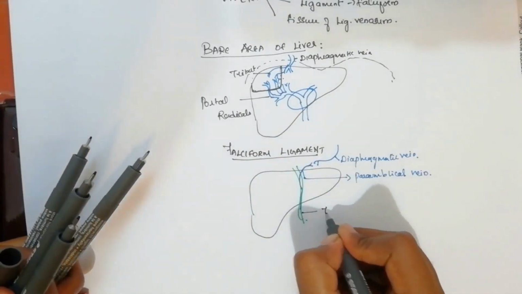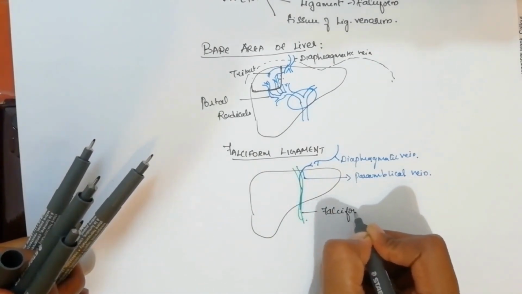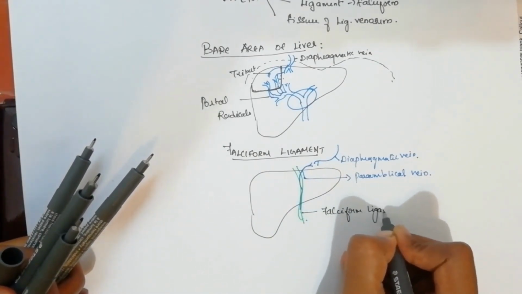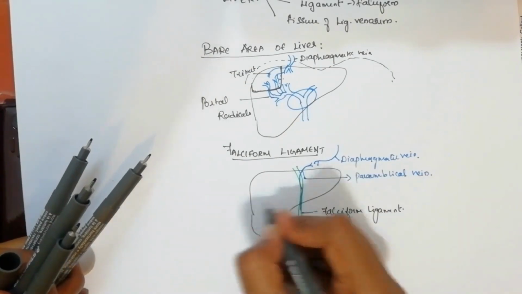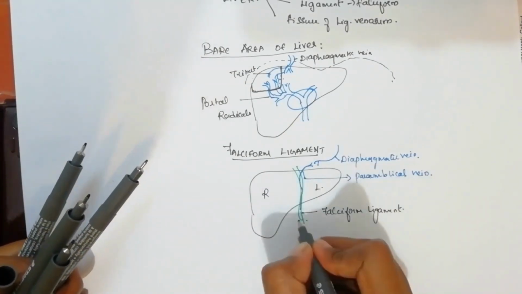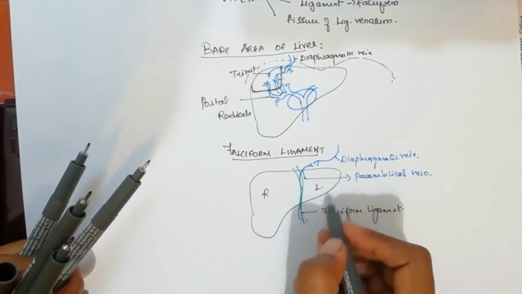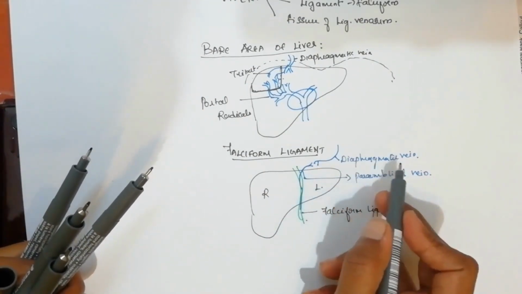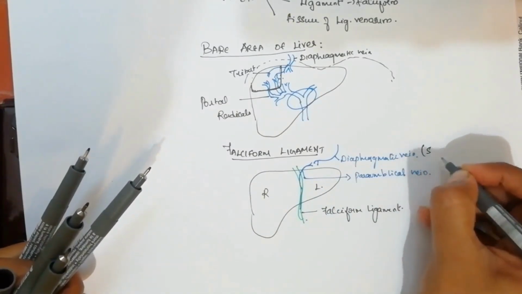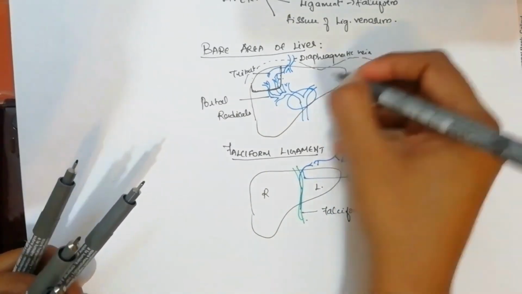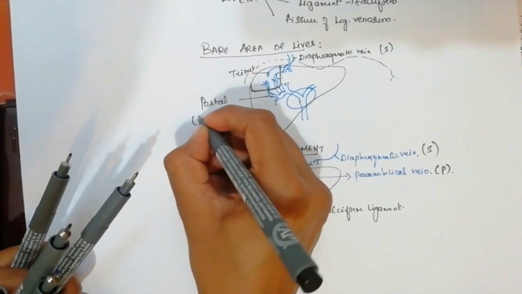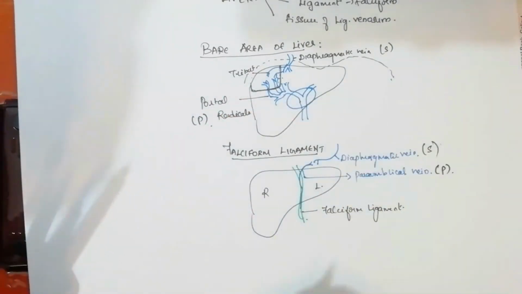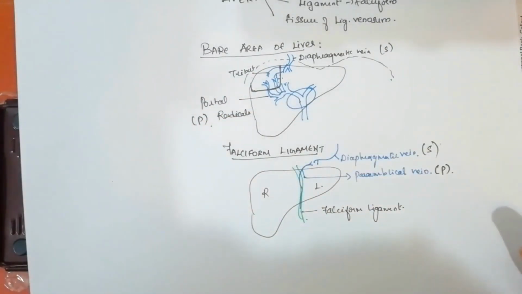The ligament which you are seeing is the falciform ligament, which divides the liver into two lobes, right and left. In the left branch of the portal vein we have a tributary coming, the para-umbilical vein, which is getting anastomosed with the diaphragmatic vein. This is systemic and this is portal. So this is how the other portocaval anastomosis happens in the falciform ligament.